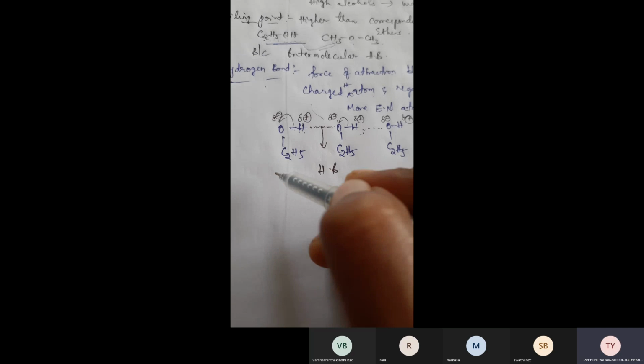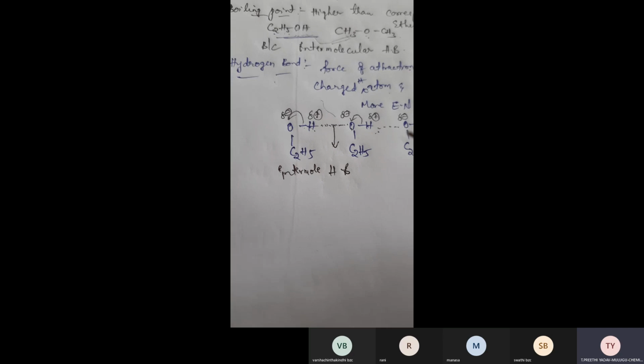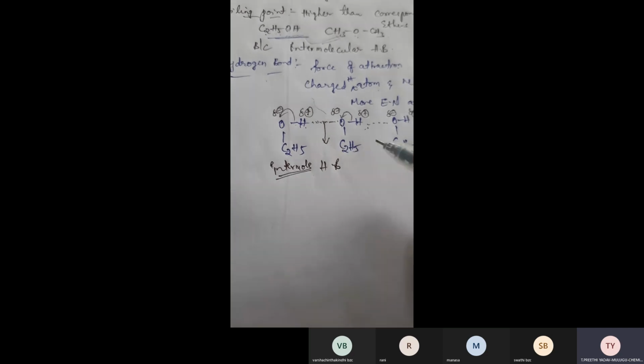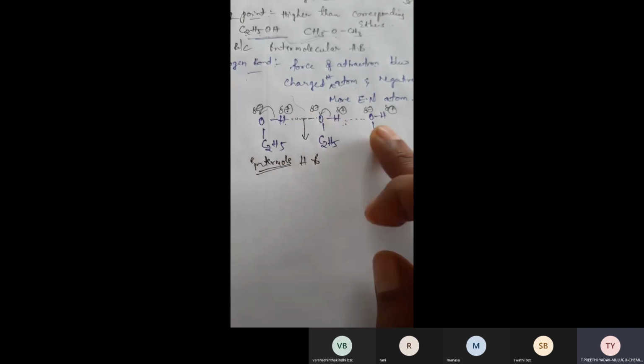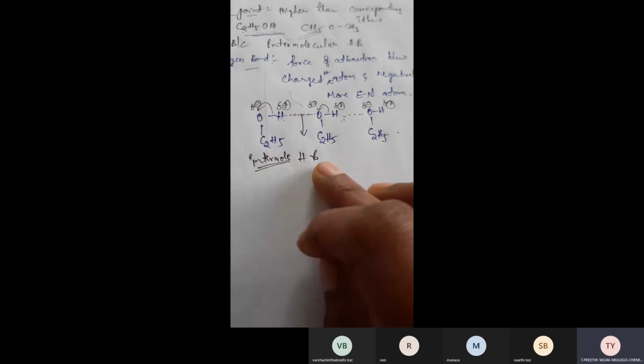So due to the presence of this one, it is considered as hydrogen bonds. And this hydrogen bond is an intermolecular hydrogen bond. There are two types of hydrogen bond. One is intermolecular hydrogen bond, another one is intramolecular hydrogen bond. Intermolecular hydrogen bond means if a hydrogen bond is present between the molecules, then it is called intermolecular hydrogen bond. If a hydrogen bond is present within the same molecule, ante ఒకటే molecule లో, then it comes under intramolecular hydrogen bond.